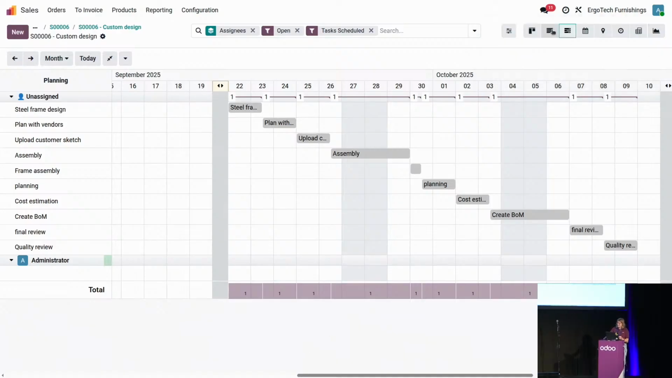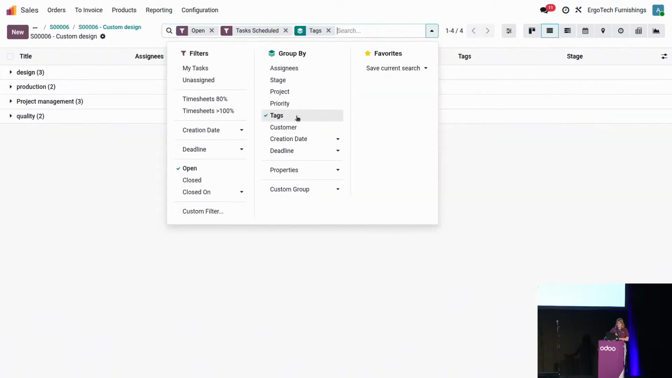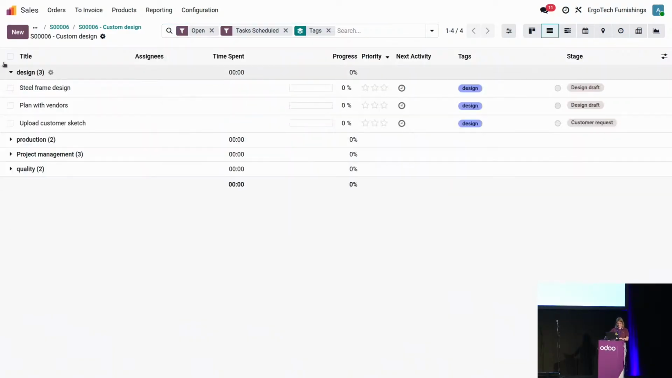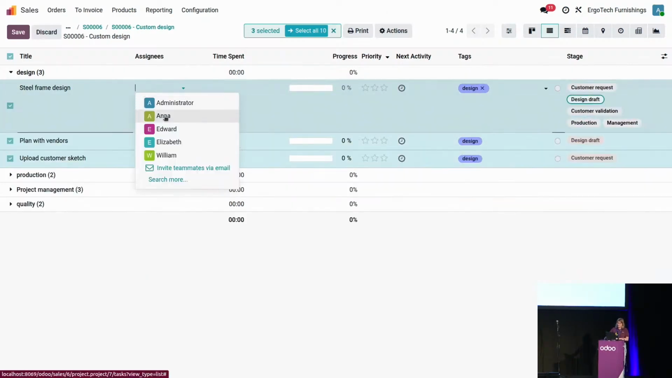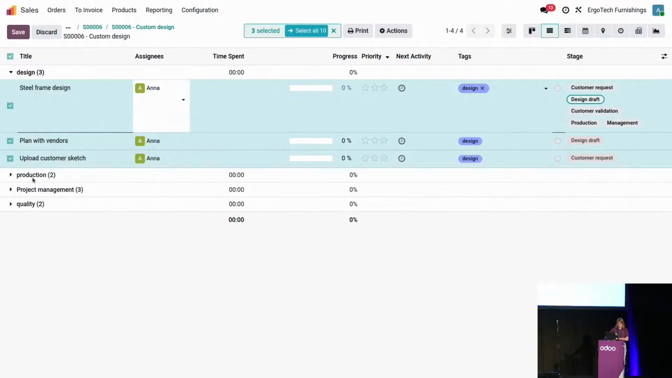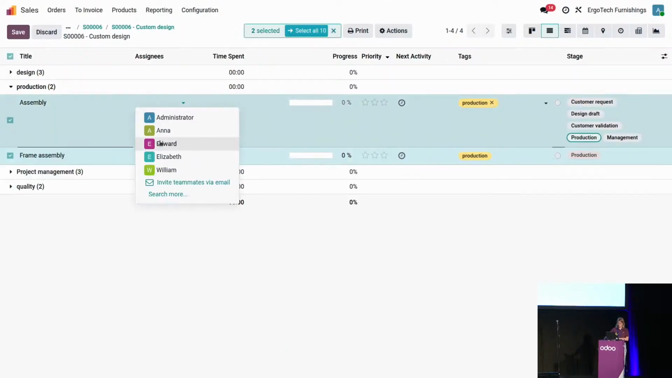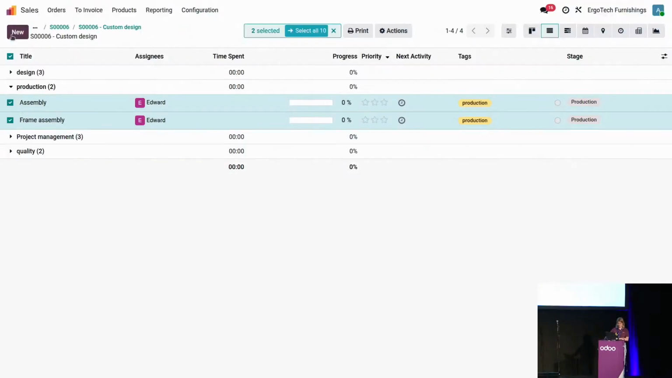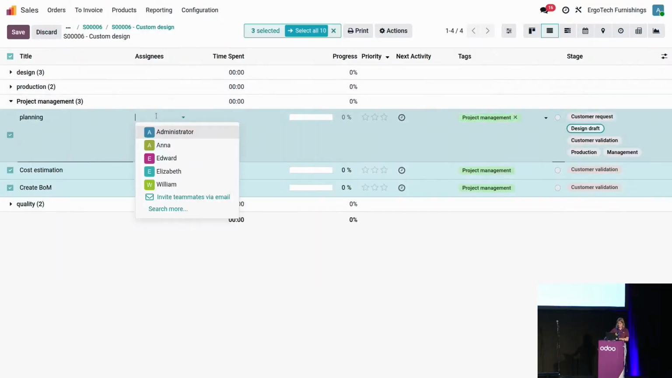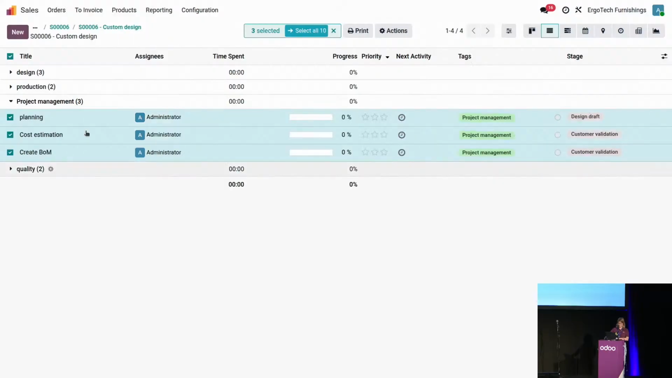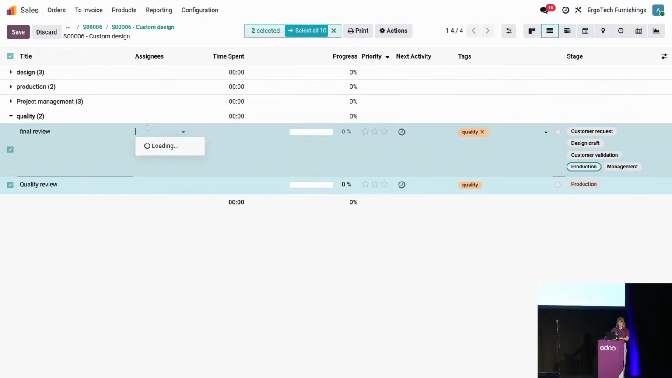So let's assign them in here from the list overview, and we are going to once again group by tags. Then we select here the design. Anna is my head designer, so I'm going to assign it to her. Then I go into production. This one is going to be for Edward. Then we have the project management. It's going to be for myself this time. And lastly, the quality for Elizabeth.